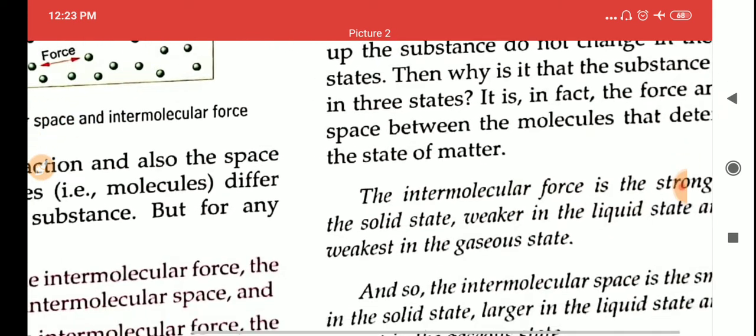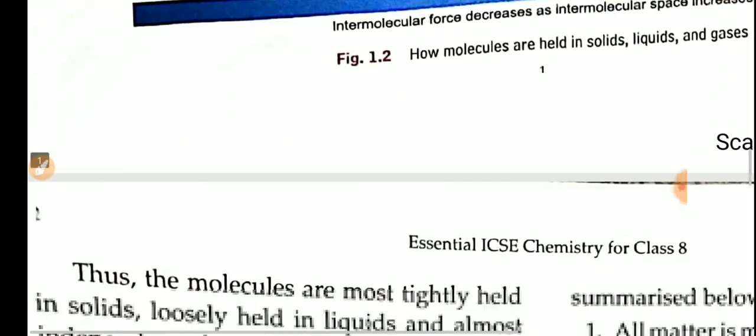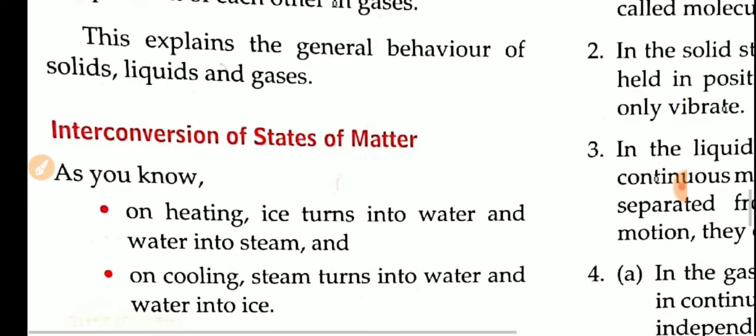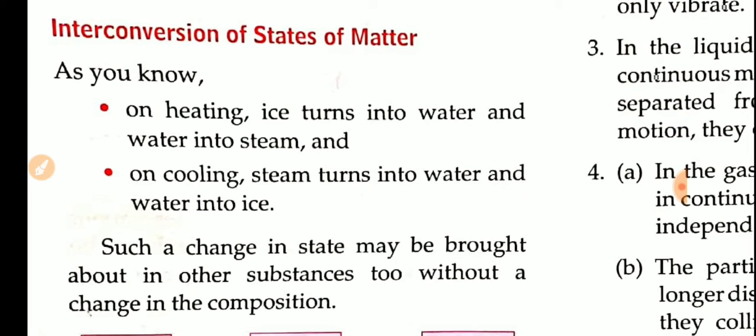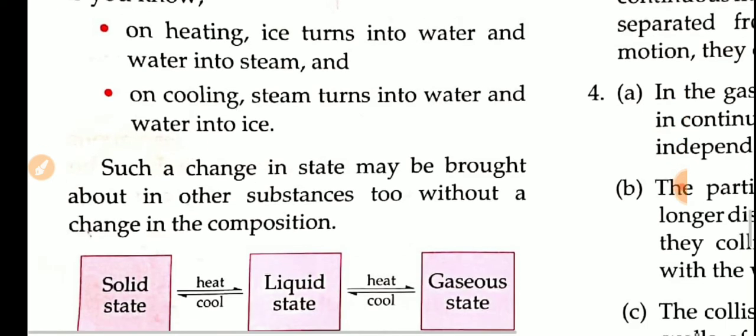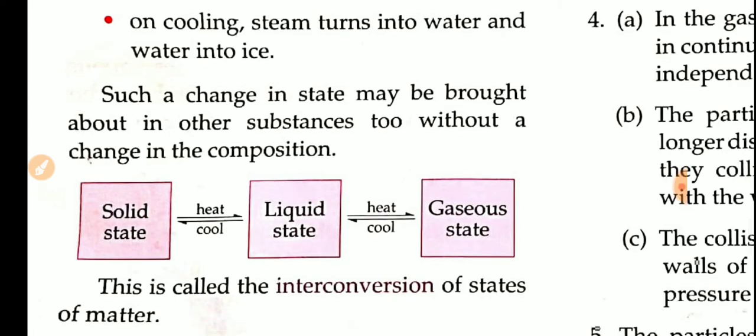The next topic that we are going to study is interconversion of states of matter. What is interconversion of states of matter? Conversion means changing from one form to another, like converting ice to water or water to ice. That is conversion, one form to another form. Interconversion means the change which can be brought about in each substance without change in the composition.